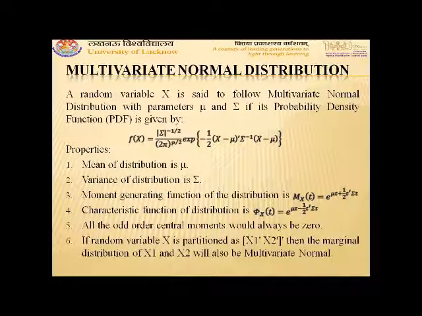Another property: if random variable X is partitioned as X1, X2 vectors, then the marginal distributions of X1 and X2 will be multivariate normal. And in the same manner, the distribution of X1 given X2 and X2 given X1 will also be multivariate normal.